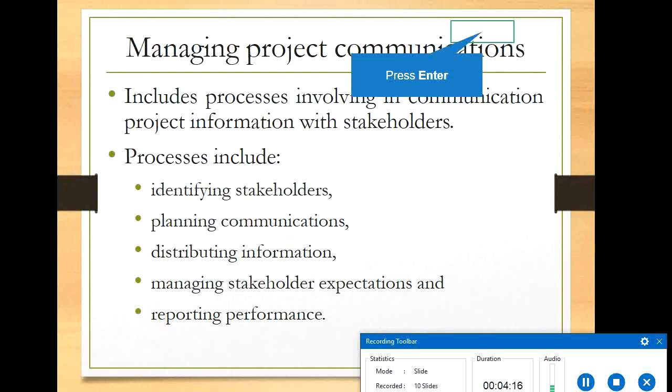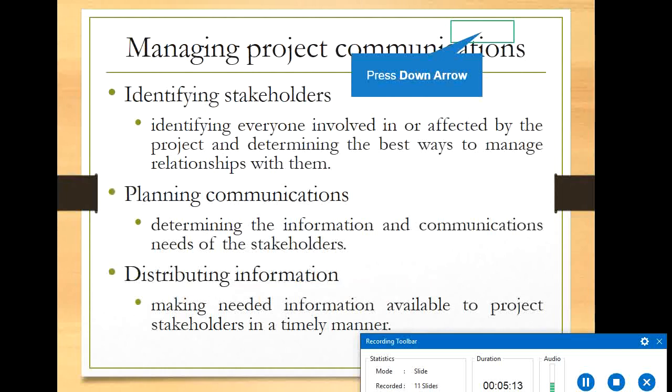Processes include identifying stakeholders: who are the stakeholders, and whom do you need to communicate with? Planning communication: how to plan, what to communicate, and what medium to use. Then distributing information, managing stakeholder expectations, and reporting performance. These are the steps included in communication.